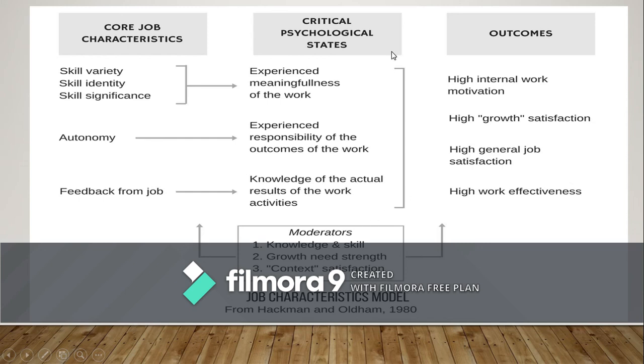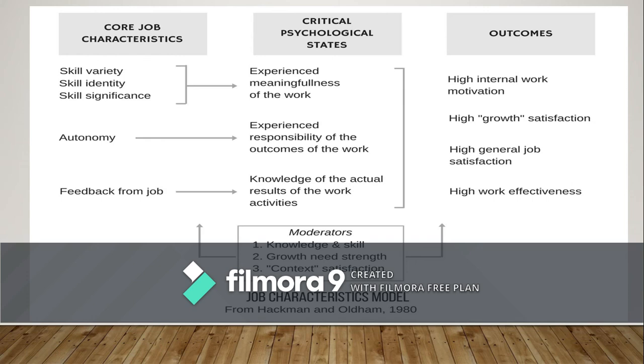And these will lead to high internal work motivation, high growth satisfaction, high general job satisfaction, and high work effectiveness. And the moderators in this whole model are knowledge and skill, growth need strength, and context satisfaction. So therefore, the job characteristics model helps to achieve work motivation, growth satisfaction, and work effectiveness.